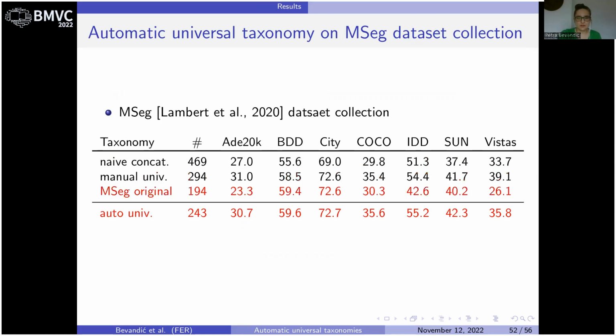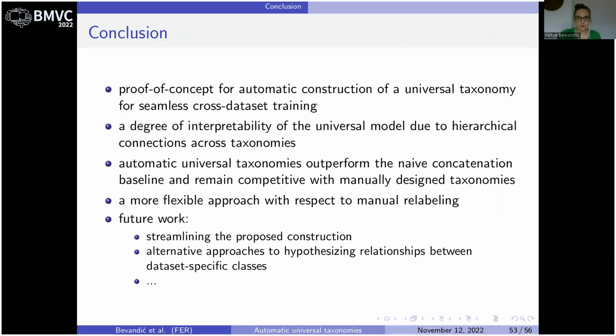We also see the advantage of our approach with respect to the MSeg approach of manually relabeling the dataset according to a fixed taxonomy, which omits some of the evaluation classes to contain this relabeling effort. To conclude, we show that it is possible to construct interpretable universal taxonomies in a fully automated fashion. Our approach outperforms the naive concatenation baseline, performs comparably to the manually designed universal taxonomies, and presents a more flexible approach than manually relabeling dataset collections.